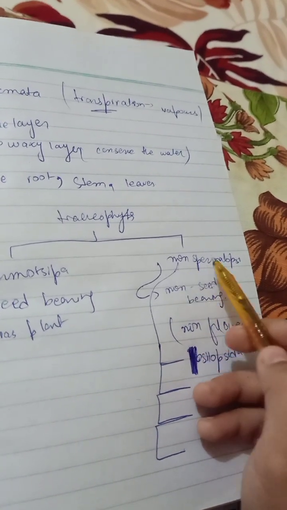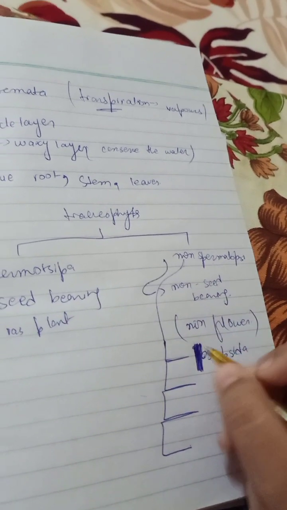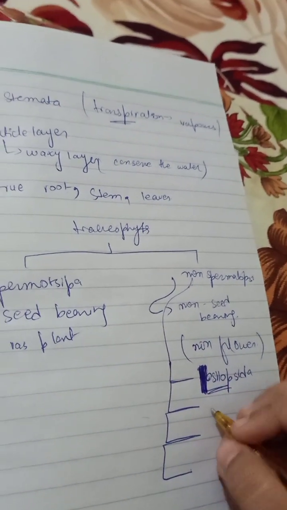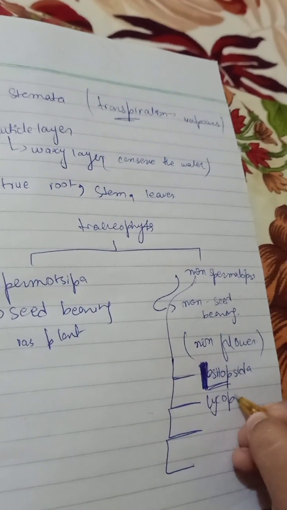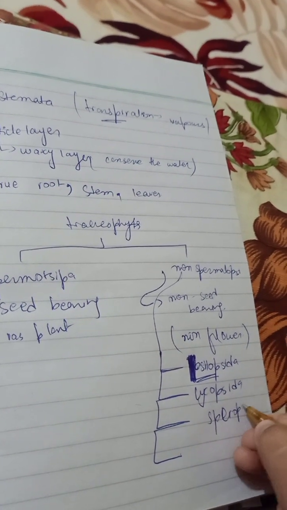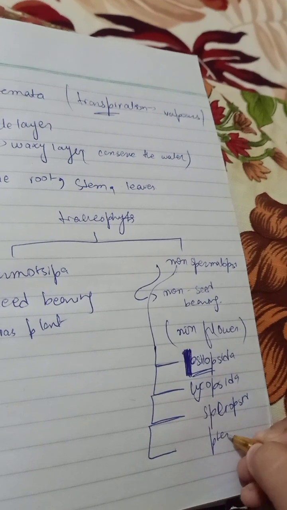As you guys all know, the non-spermatopsida was divided into four groups. First was the Psilopsida, Lycopsida, Sphaerocida and Ctenopsida.